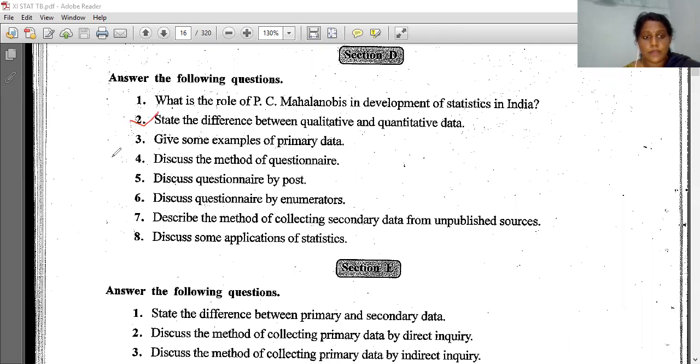This one, then the third one, then the fourth, only this much you have to write.